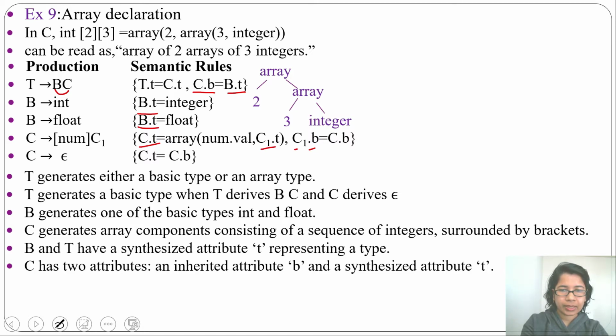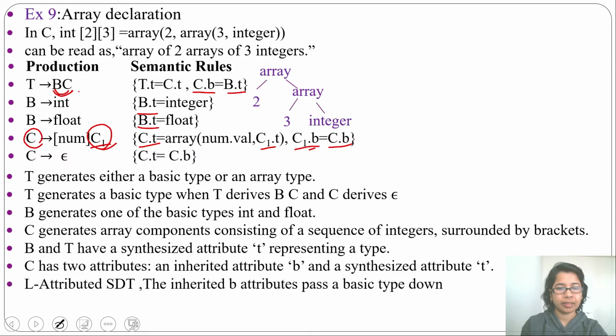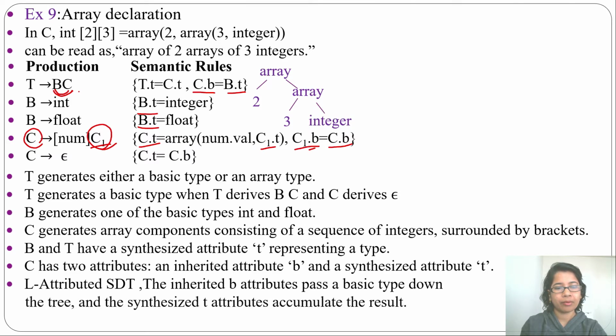Here you can see C1.b equal to C.b. This is C1, and this is inheriting from its parent. Here this is inheriting from its left sibling. So this is an L attributed STT. I already discussed how to identify S attributed STT and L attributed STT. Just go through that lecture. So the inherited attribute B passes the basic type down the tree, while the synthesized attribute T accumulates the result.